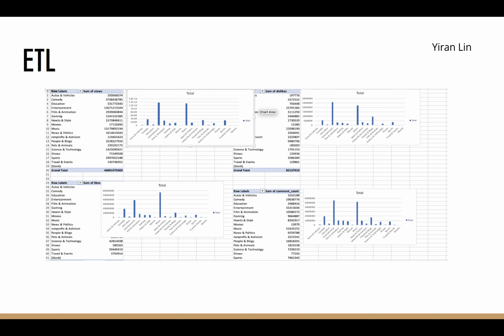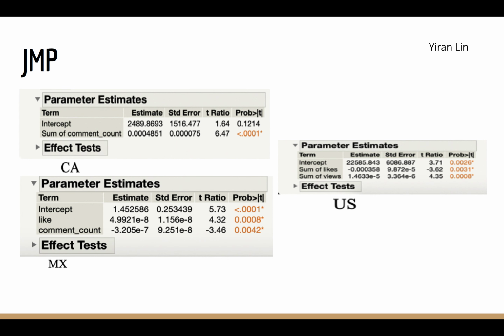First, I used ETL, and this is for one of the countries that I studied. When I used ETL, I found ETL can make the distribution of the data clean and tidy. And then I used JMP, and I found that JMP can reflect in detail what factors affect the video trend. From these three charts, we can see that the factors affecting Canada are the number of views and likes, the number of likes and comments affect Mexico.